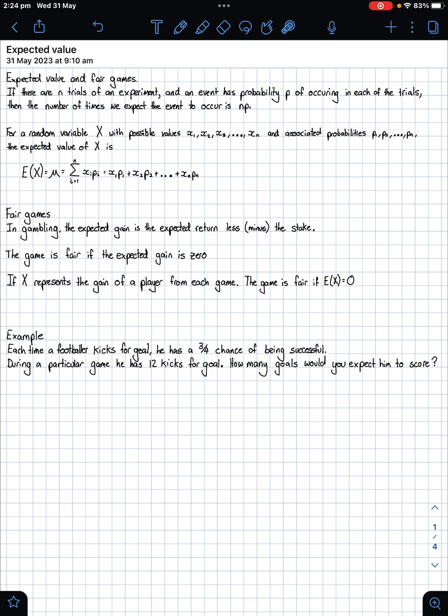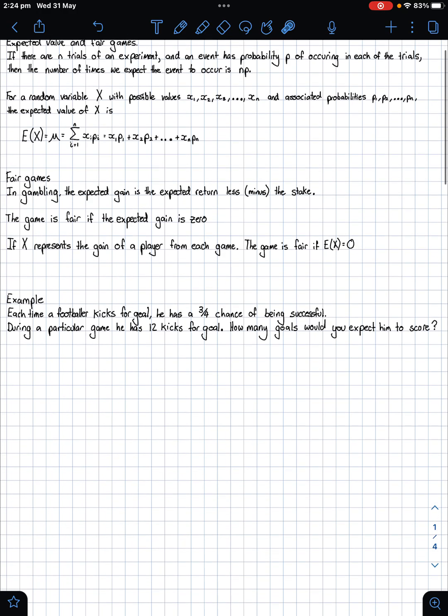So we're going to build on from our probability distribution, so discrete probability distributions. And the next step here is to talk about expected value. And I've put fair games in here because this section has a few little subsections, but they're quite small, so we'll try and put them together. So the definition of this expected value is if we have n trials of an experiment and an event has a probability p of occurring in each of the trials, then the number of times we expect the event to occur is n times p.